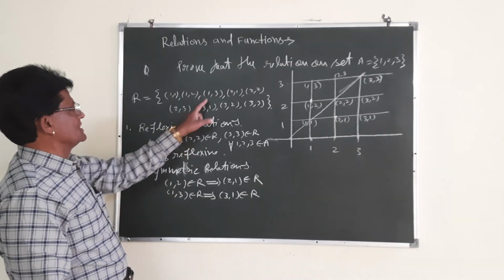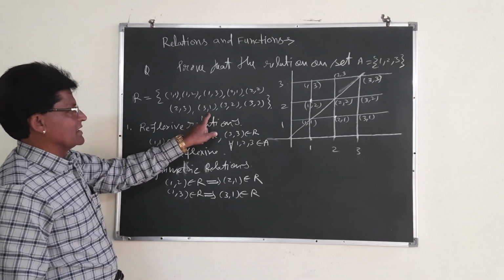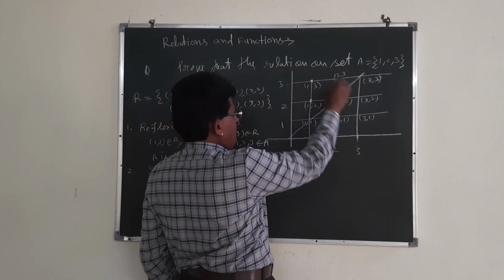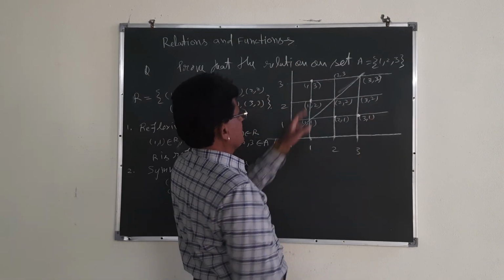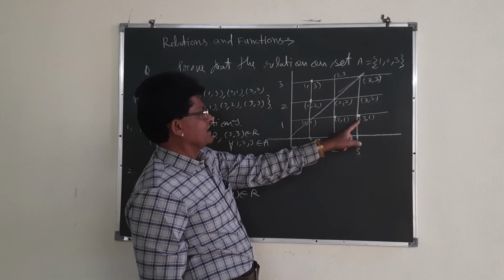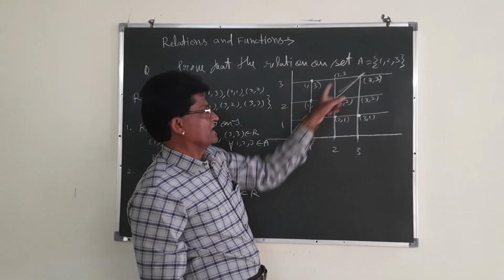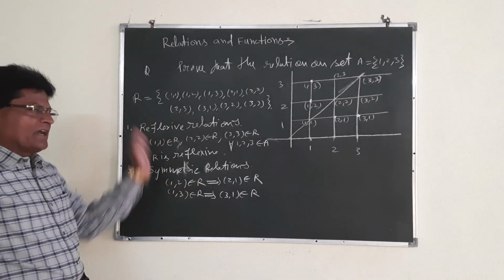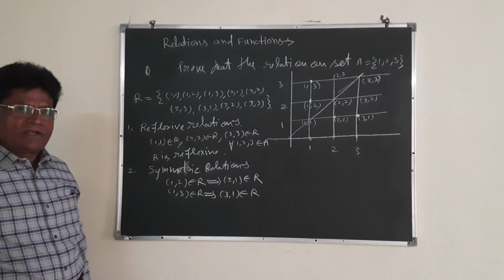You see 1, 3 is here and 3, 1 is also here. See the distance: 1, 3 is here, 3, 1 is here. The distance is the same with respect to the diagonal. That is why it is a symmetric relation. Similarly, you can write the other ordered pairs also.